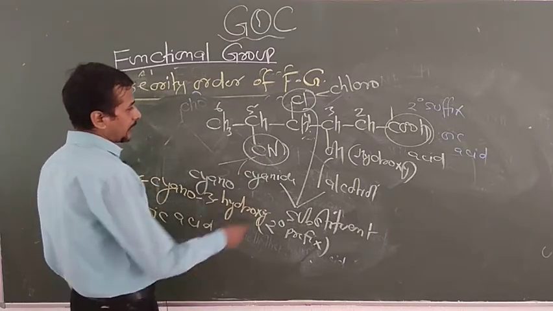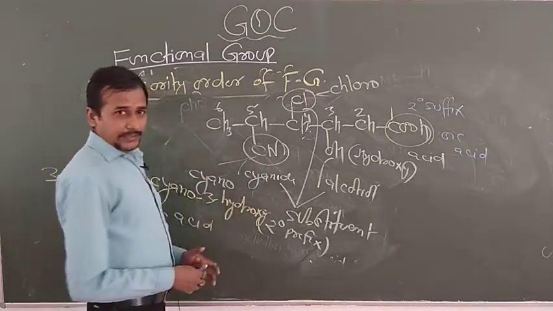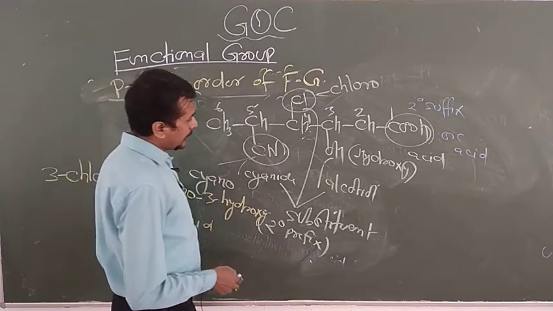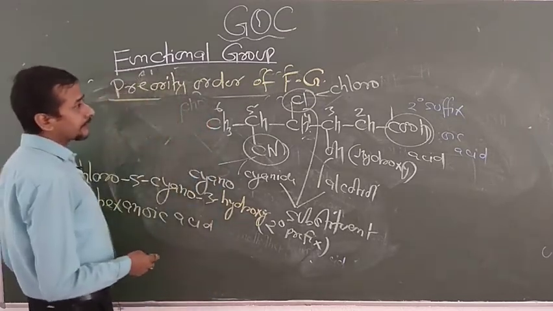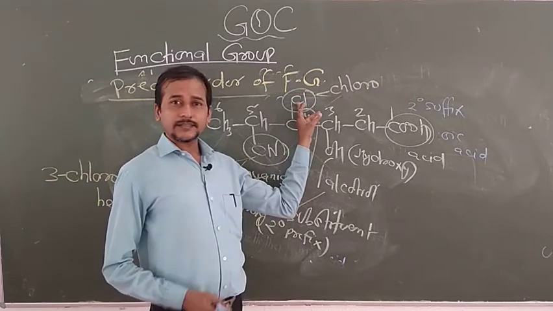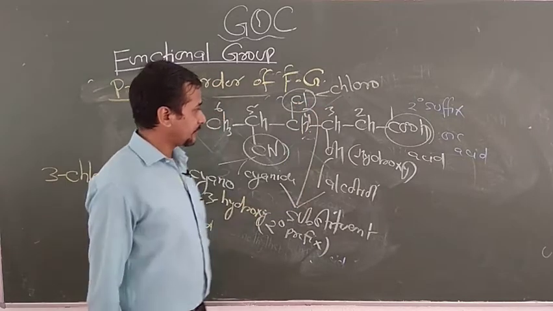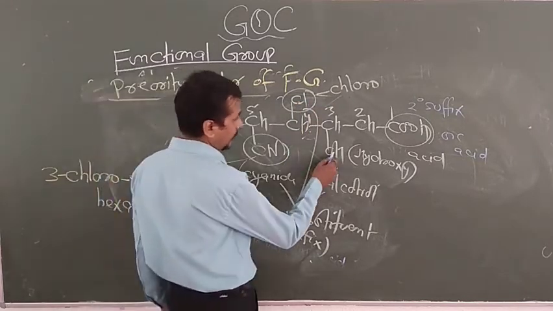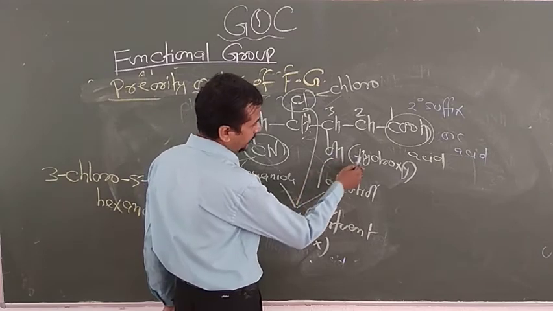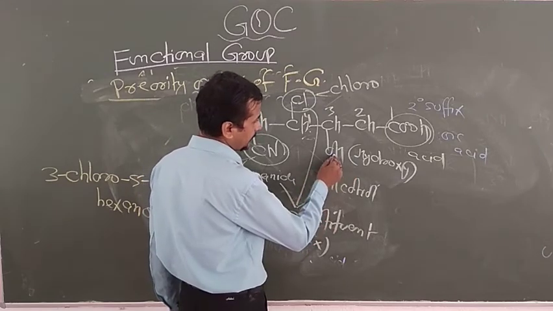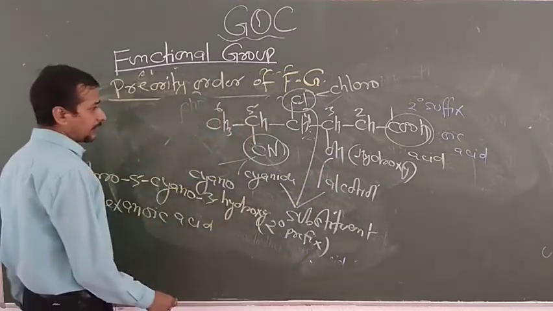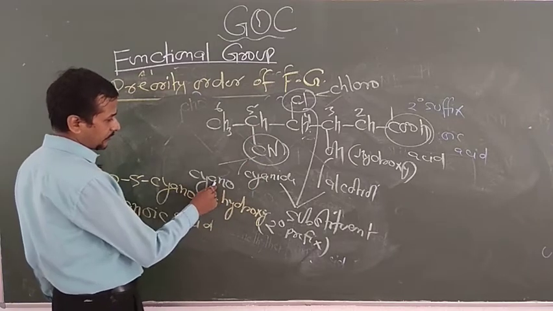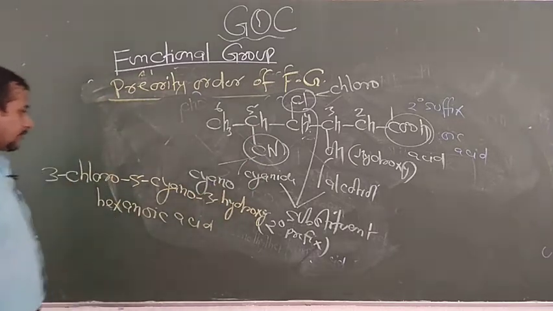Now in this compound we have OH as a substituent, and cyanide as a substituent. Now the names of these substituents we have to write according to the alphabetical order. So look here. For this you have to write the name chloro. Now the alcohol is also a 2 degree prefix, so the name of alcohol is hydroxy, and the name of cyanide is cyano. So we have to follow alphabetical order.